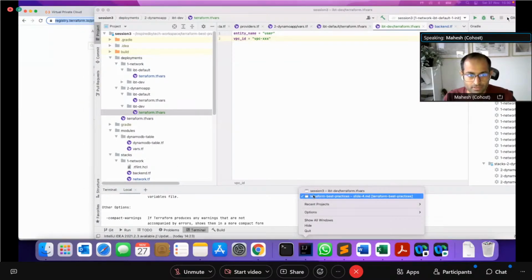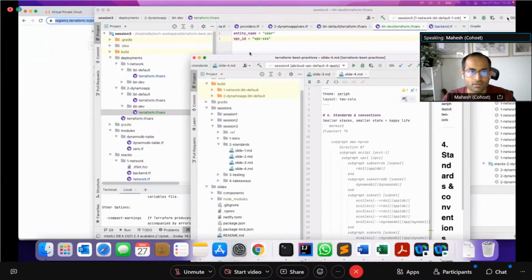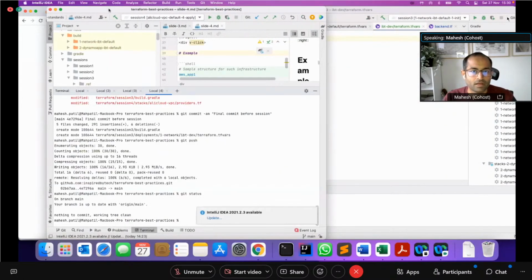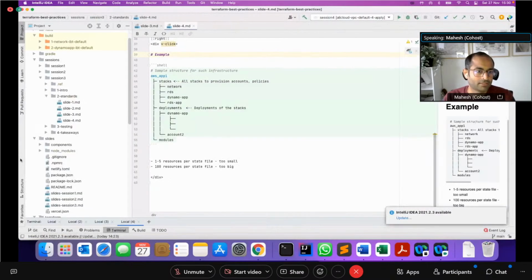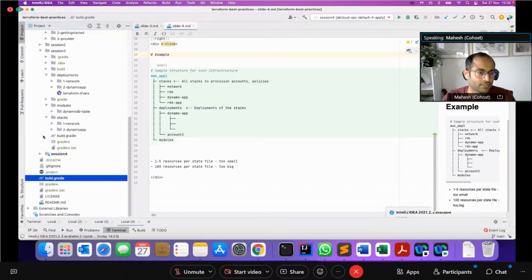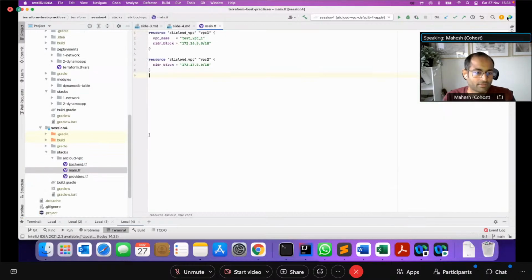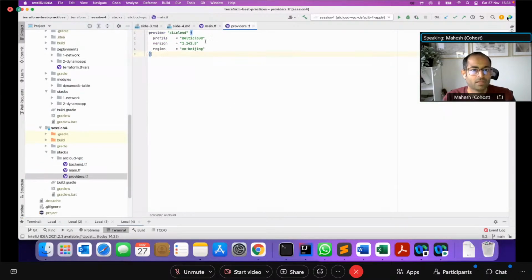Oh, wait a minute, where did it go? Yeah, just need to find the code here. There we go. What I have done in my case is set up some sample code which uses static credentials just for the sake of this. Sorry, not static credentials. I'm using the profile.